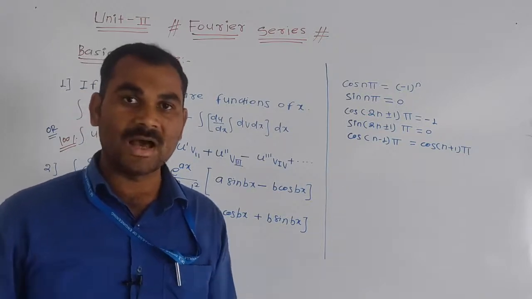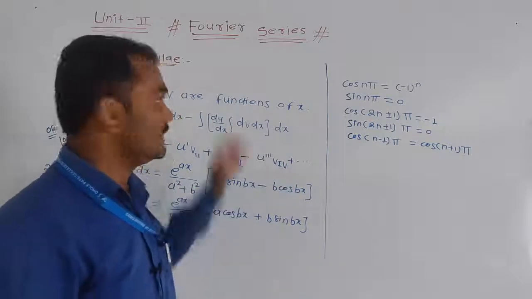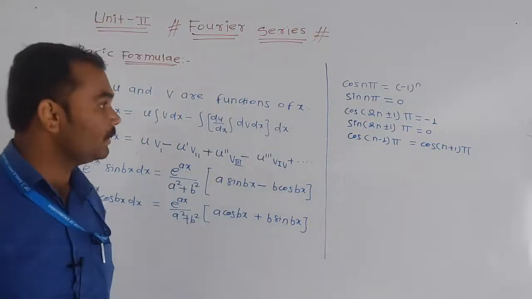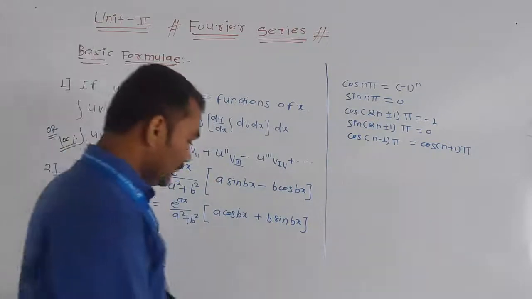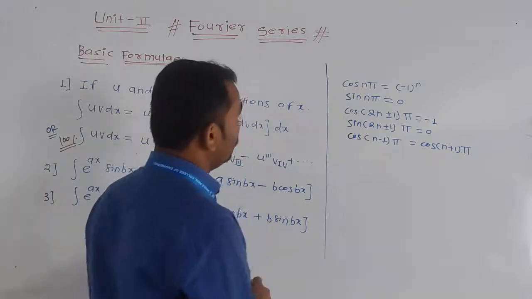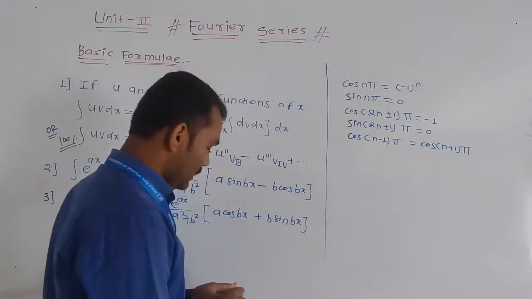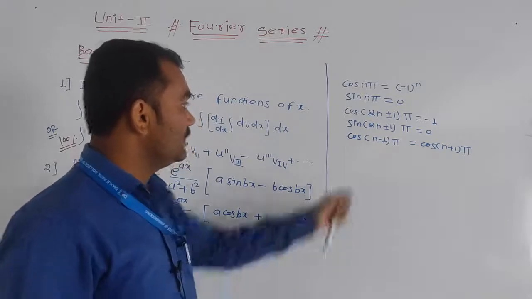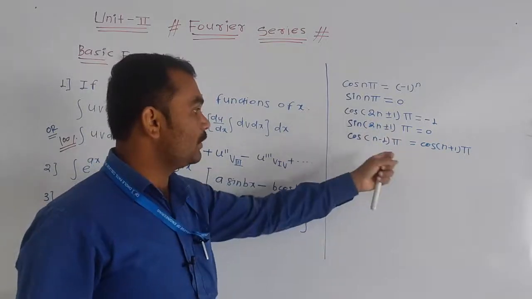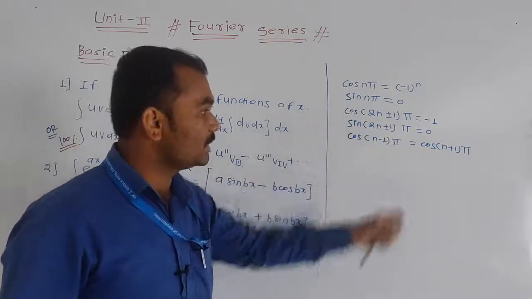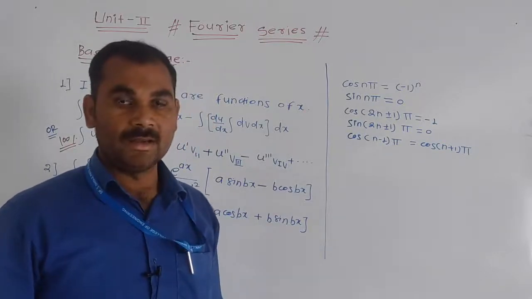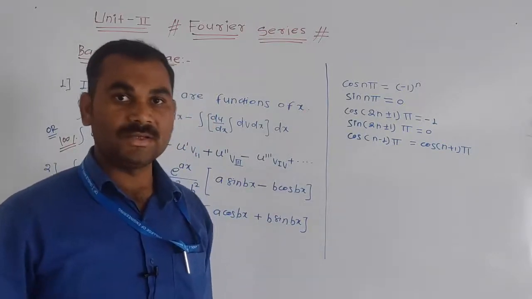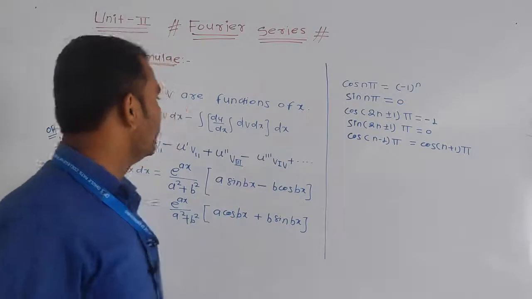These formulae are also important in this series. Now these are the values: cos n pi, sin n pi, cos (2n plus 1) into pi, sin (2n plus minus 1) into pi, and cos (n minus 1) into pi is equal to cos (n plus 1) into pi. Also, all these basic trigonometric formulas are important.